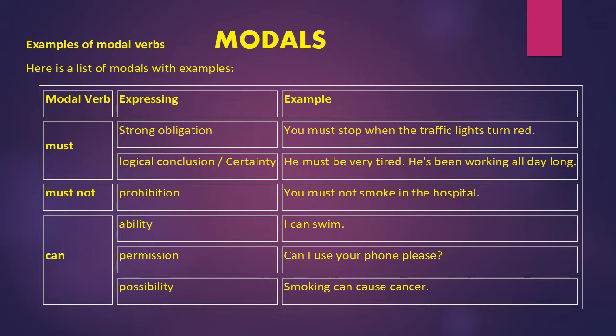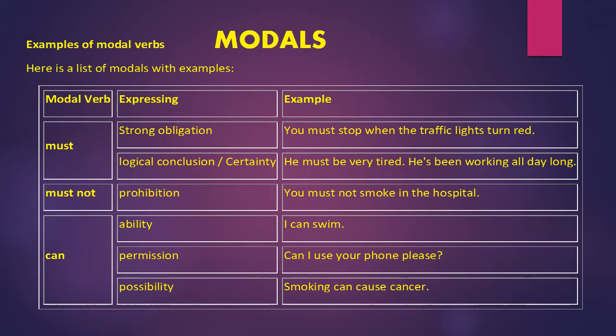Can is used for asking permission. In that case, when you are asking for something of your own age group or of the same level. When you are talking to somebody who is senior to you, who is superior to you, in that case, can is not used because can sounds more authoritative as compared to could, might and may. So when we talk to any person who is in a senior position or who is older than us, in that case we have to use either could, may or might for permission.